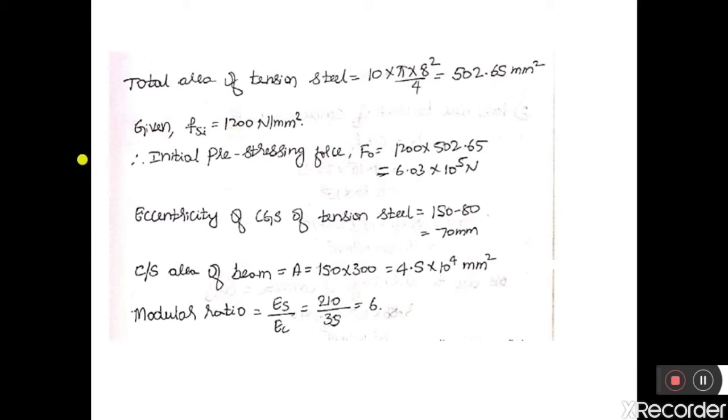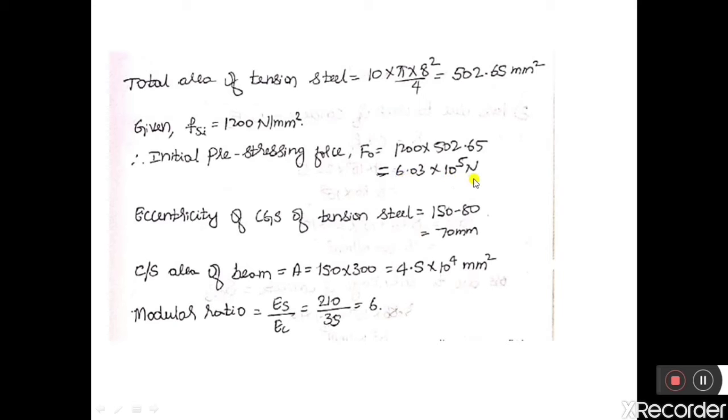Therefore, initial pre-stressing force, that is F naught, is equal to stress into area. So initial stress is given 1200, area is 502.65.